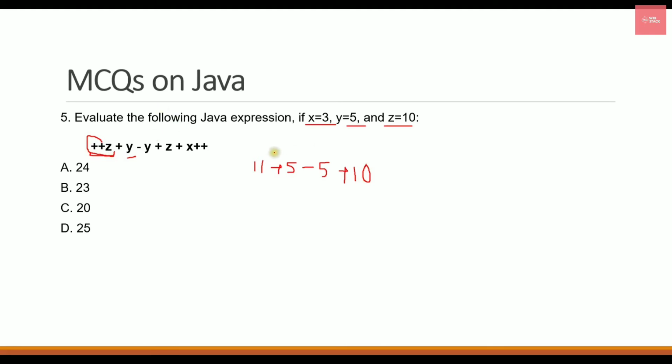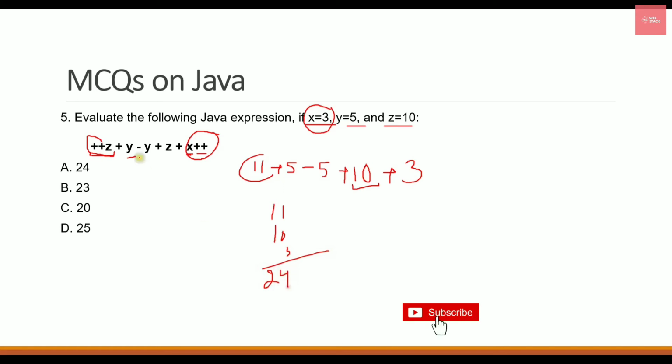So we have just incremented it. So here the value of z will be 10. Then we have x plus plus, which is a post increment operation, which simply means that the value of x will be given in the expression first and then it will be incremented later. So that simply means you will use the value of x as 3. So here we go and we are writing 3 here. So you add these three numbers and you will get the answer. So the addition is 24. That means the answer is option A.